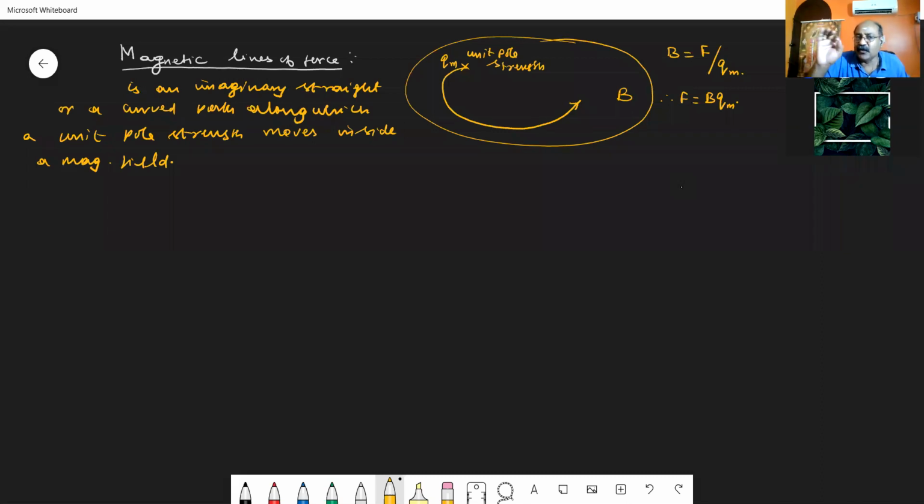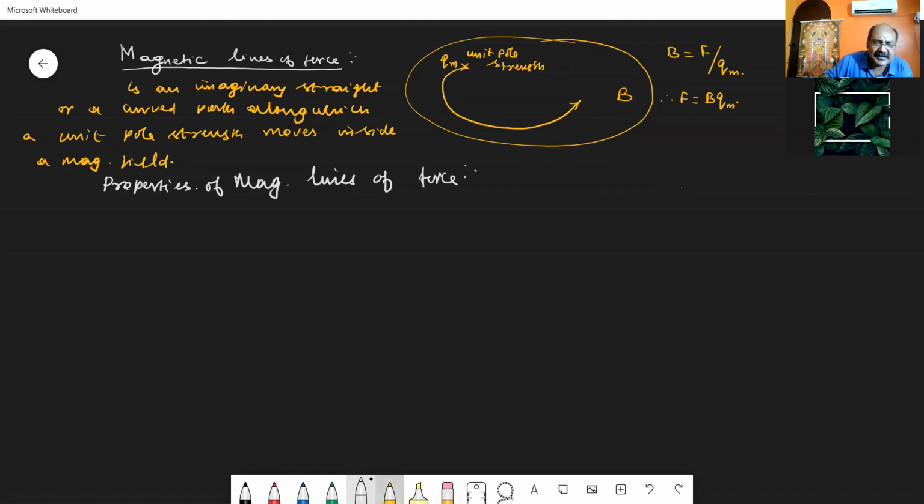So magnetic line of force is an imaginary straight or a curved path along which the unit north pole or unit pole strength moves inside the magnetic field. That is called magnetic lines of force. For this, we have to study the properties of magnetic lines of force. What are the properties of magnetic lines of force?